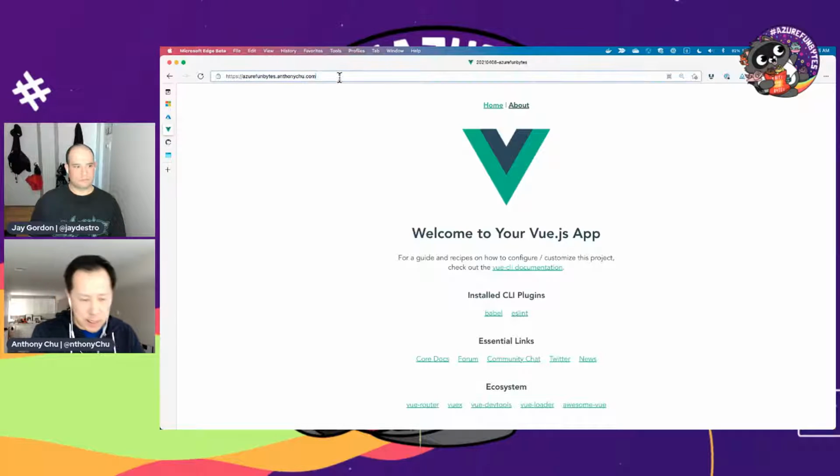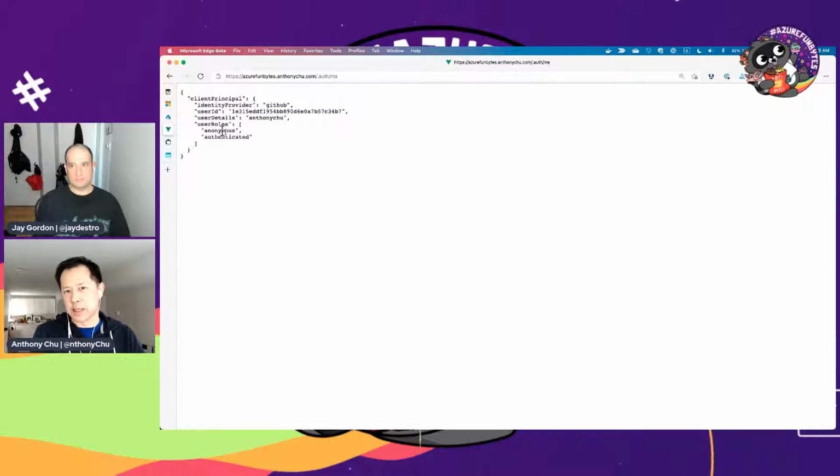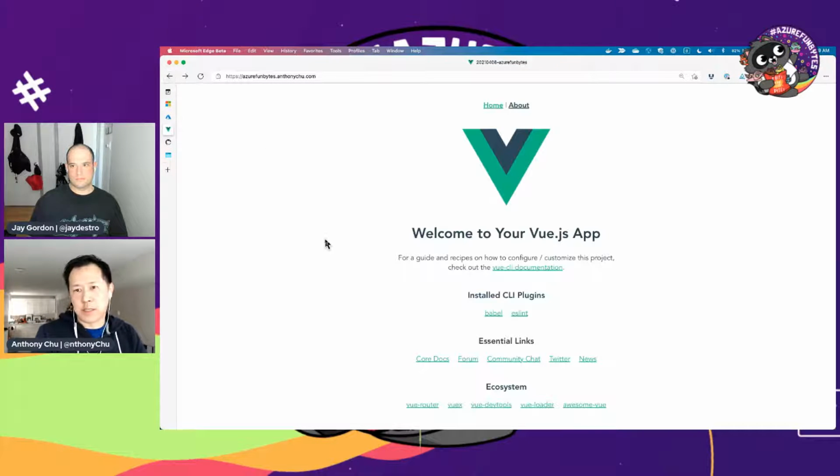If I go to /.auth/me, you can see that I'm logged in as myself. This is my actual GitHub handle, as well as the roles that I'm in, which by default is just authenticated. If you needed to do any authorization based on this identity, on the front end or in your functions, you have full access to that.